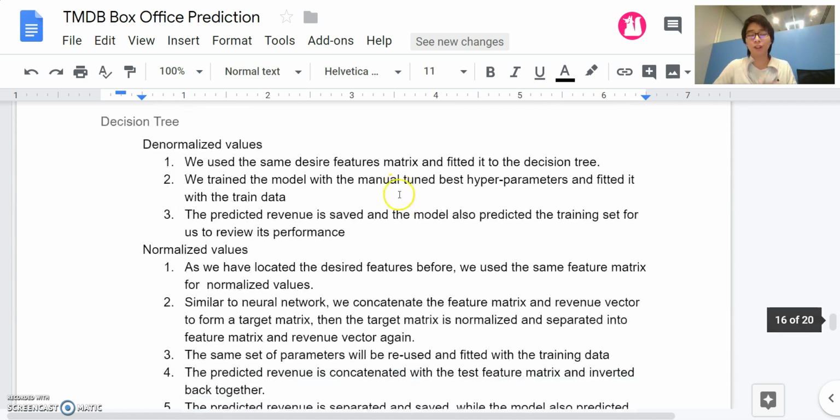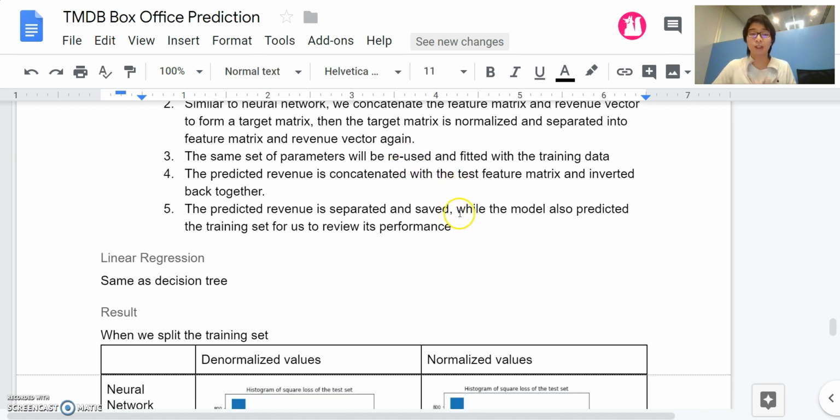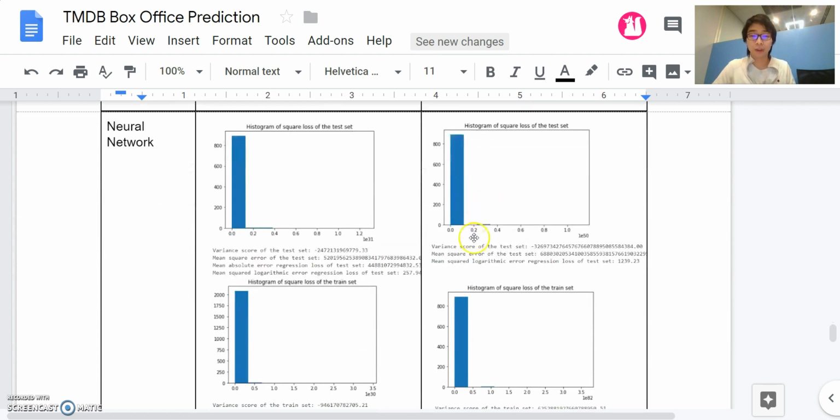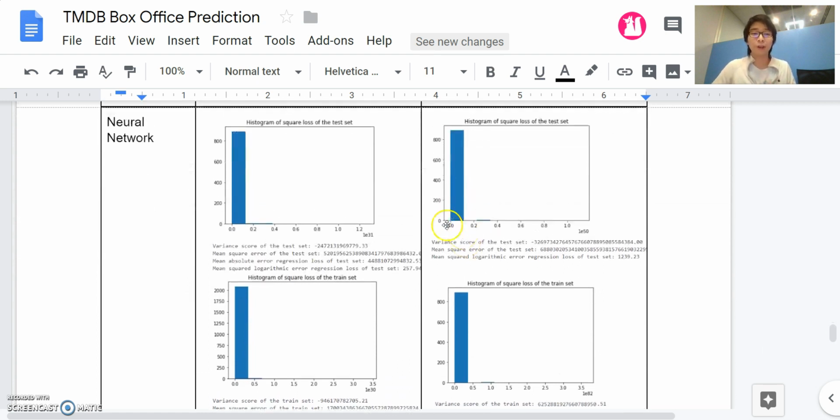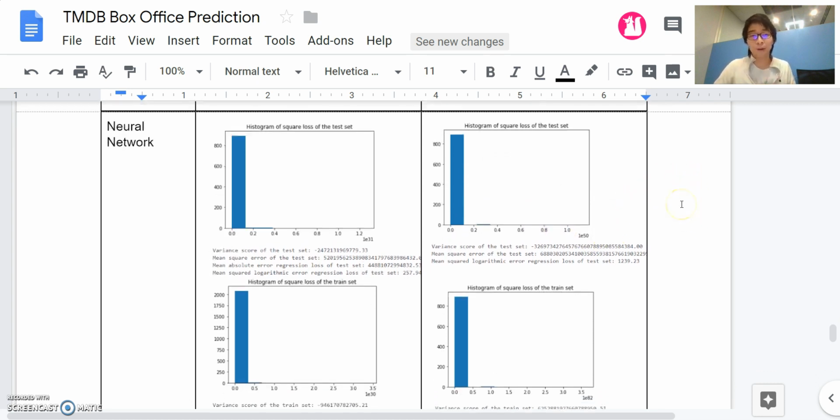And then for the decision tree and linear regression, basically we use the same approach. We have the real value and then the normalized value just to compare the performance and the efficiency. So here's a result. As you can see, when we perform neural network, limited by the computation power and the features we actually have, the loss and the error are higher than what we expected.